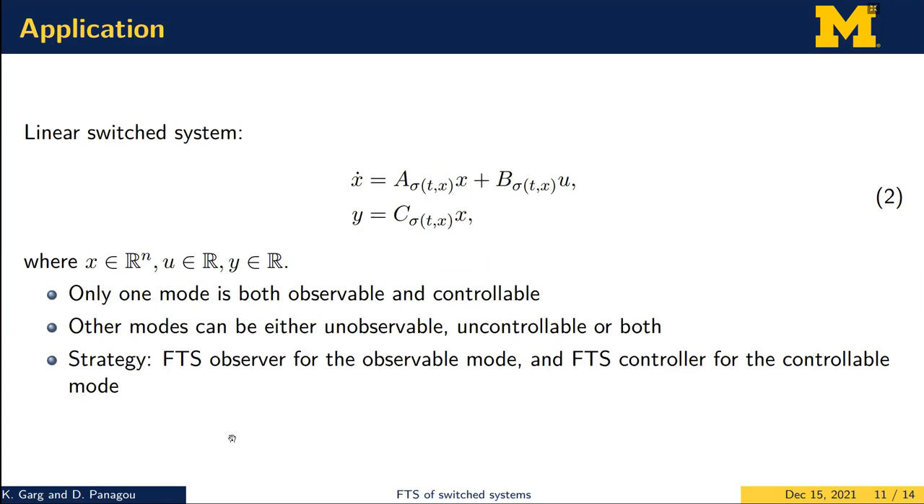As an application of our proposed method, we work with a switch linear system where all the matrices A, B, and C are allowed to switch. And we assume that there is only one mode, out of all the possible modes in which the system matrices switch, which is both observable and controllable. All the other modes are either uncontrollable or unobservable or both. So the strategy for stabilizing the system trajectories using an output feedback for the switch linear system is to design a finite time stabilizing observer, and then use the estimated states to design a finite time stabilizing control.